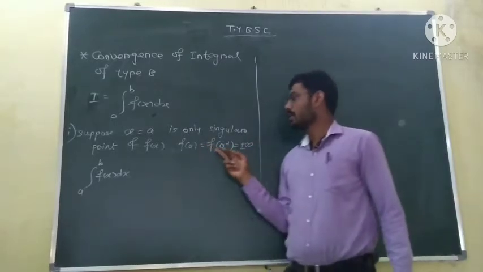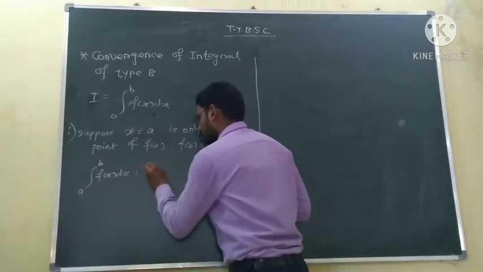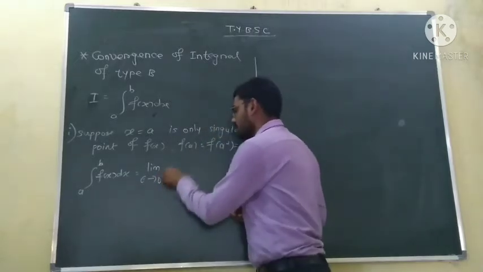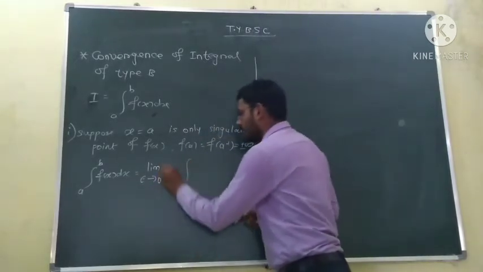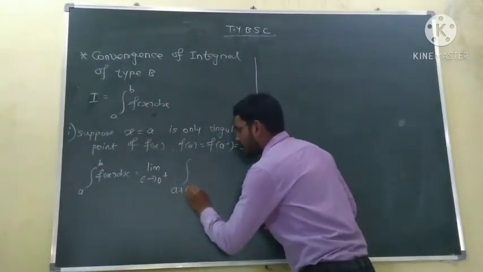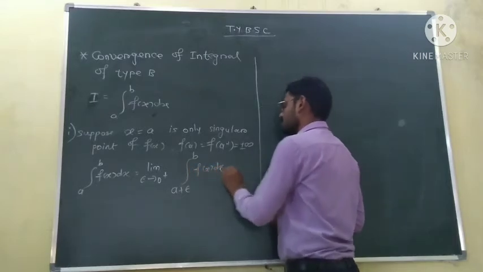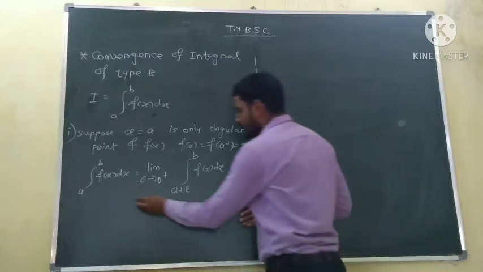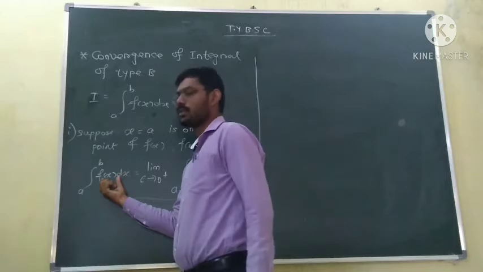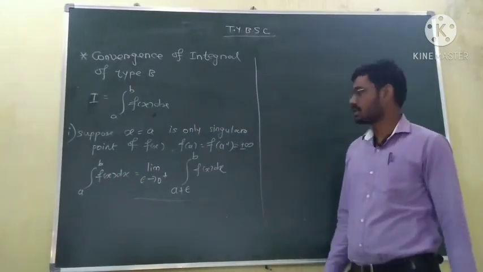So this integration is equal to the limit as epsilon tends to 0 from the right side, that is 0 plus, of the integration from a plus epsilon to b of f of x. Now if this value exists and is finite, then we say that this improper integral is convergent, and this value is the point to which the integration converges.